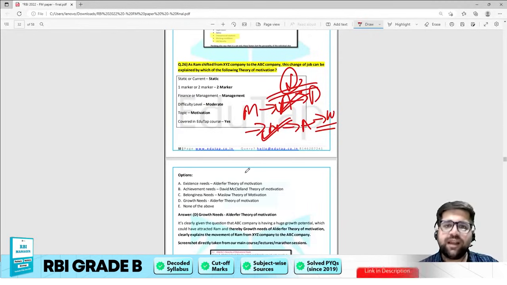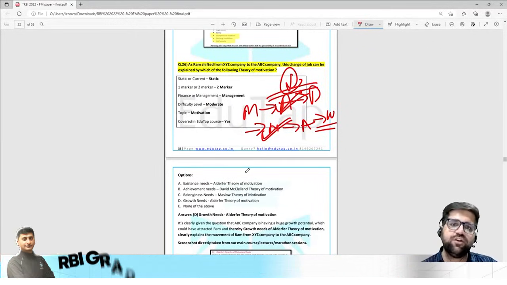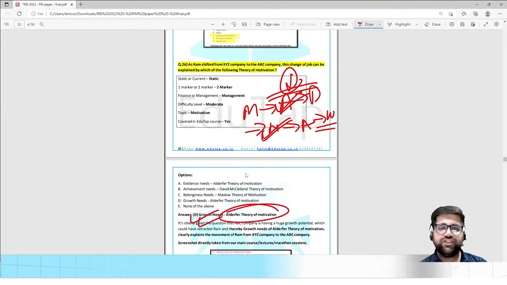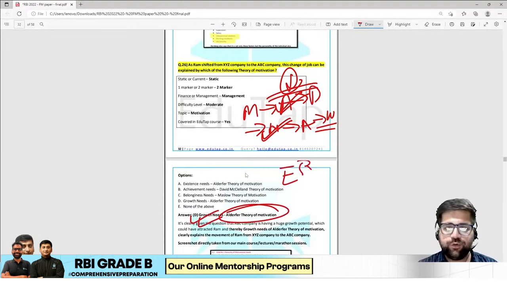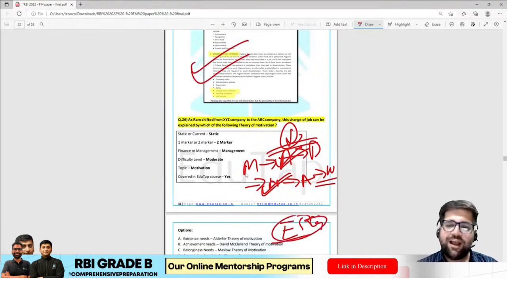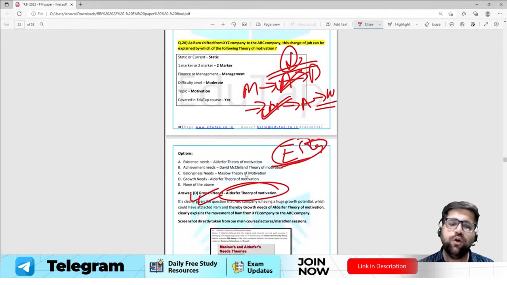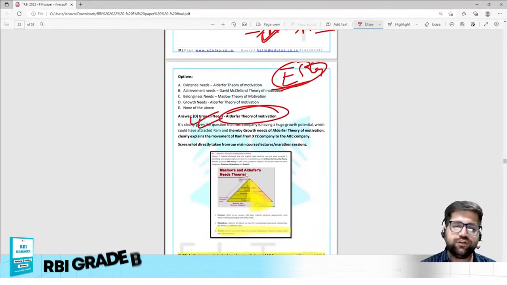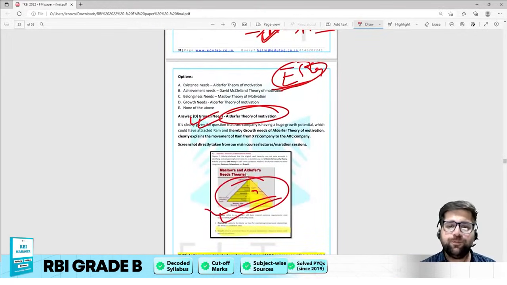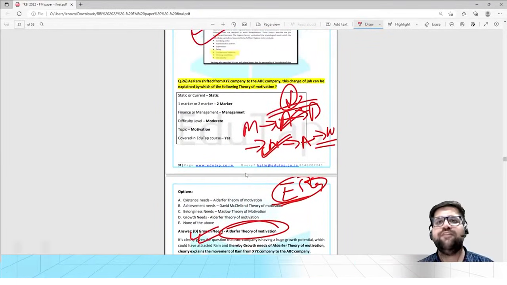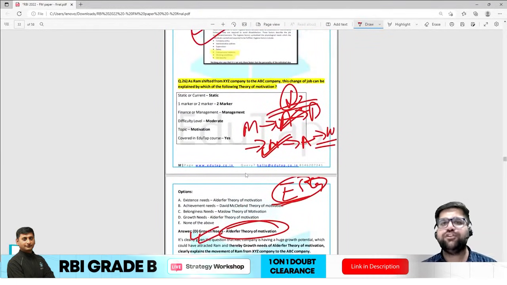As Ram shifted from XYZ company to ABC company, this change of job can be explained by which of the following theories of motivation? The answer will be growth needs, as explained by Alderfer under the ERG theory. It was an improvisation of Maslow's theory. Maslow gave five needs, which Alderfer broke into three needs. Under growth needs, I will be looking for my esteem needs and self-actualization needs.